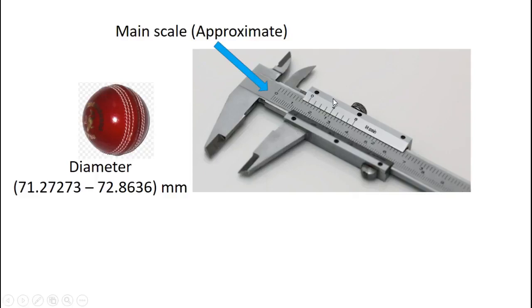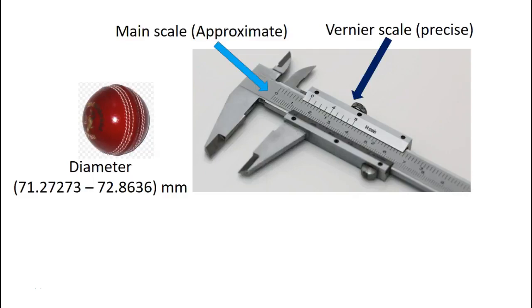And then we have a secondary scale. It's called the finer scale or vernier scale. And it's measured by deciding which of these lines on the secondary scale perfectly aligns with any of these bars. Depending on that you have to perform some calculations, and it will tell you what the measurement of this ball is, and then we can compare this against these standards.